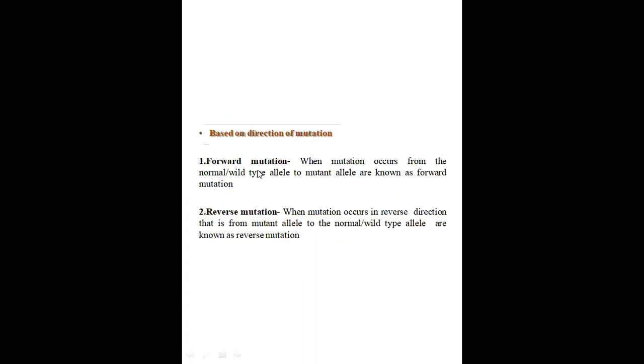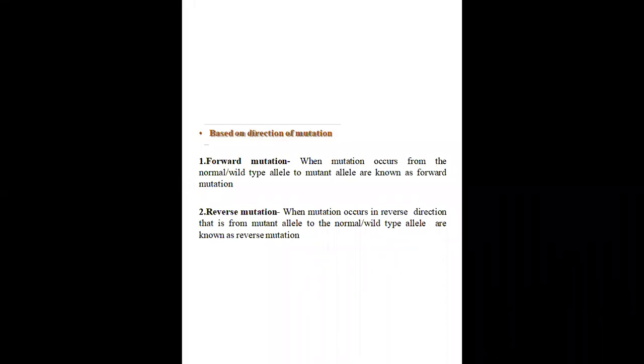Then there is the basis of direction of mutation. The first one is forward mutation, the second one is reverse mutation. What is forward? It suggests that it is transferred to the new type from the wild type. That means the normal or wild type of an organism is transferred to the new type by using mutagens.